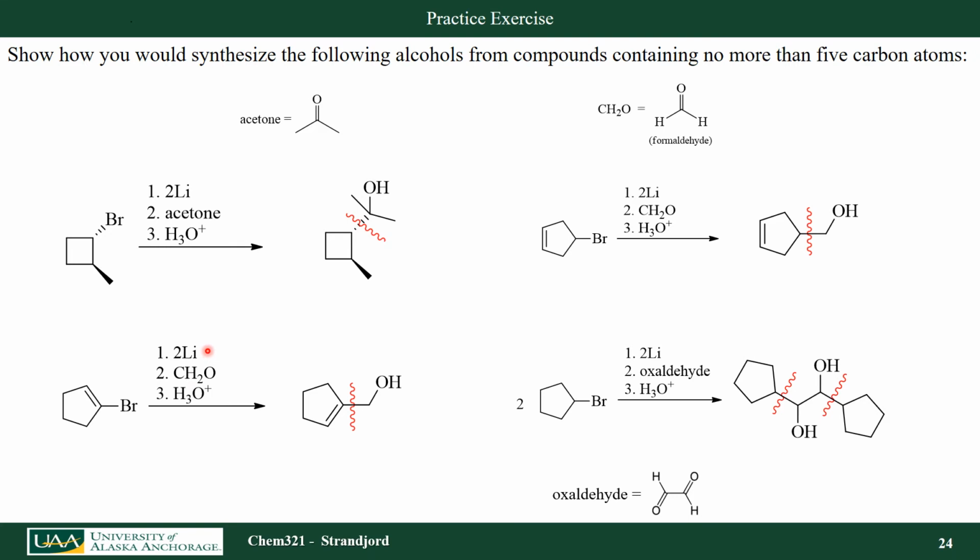React that with lithium, I form the organolithium compound, I react it with formaldehyde, work it up with water, I create that compound. This cannot be done with the Grignard reagent. I cannot make a Grignard reagent with this vinylic alkyl halide. So I have to use lithium in this case.